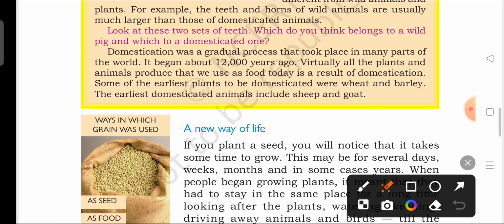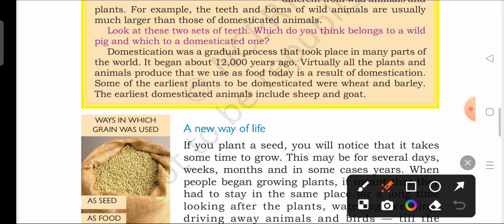But see, change is very necessary in order to develop yourself, isn't it? In order to develop one's life. If there is no change, there will be no growth in life as well. So there was a change, and through that change what happens? Domestication happens. The food that we are getting even today, because of farmers only we get varieties of vegetables, we get varieties of rice, and in rice also we have brown rice, white rice, black rice, isn't it? There are so many varieties of rice. If this was not domesticated, then we would not have any kind of variety.